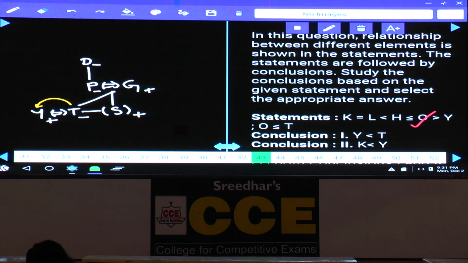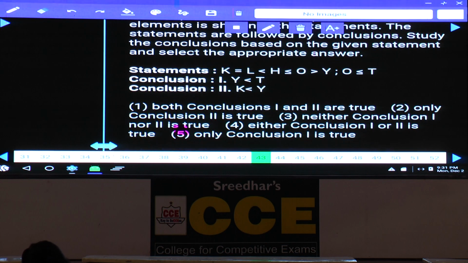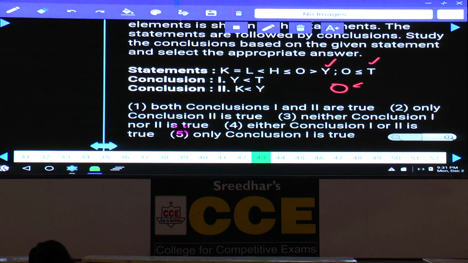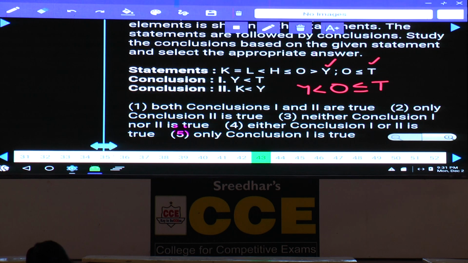Then coming to 43 onwards, these are based on coded inequalities. Now in this coded inequalities, the relation between y and t. T is here, y is here and t is here. The letter which is common is O. O is lesser than or equals to t, and O is greater than y means y is lesser than O. Y lesser than O lesser than or equals to t, y lesser than t, definitely true.